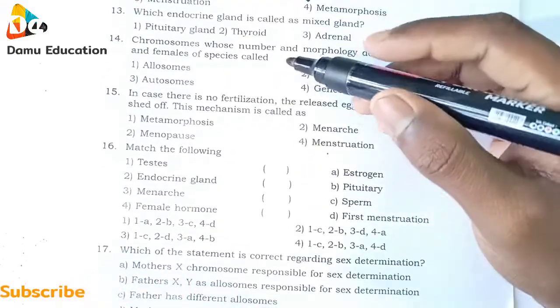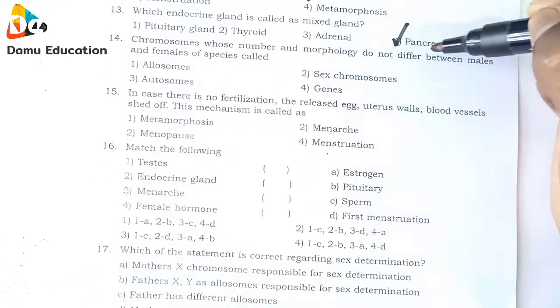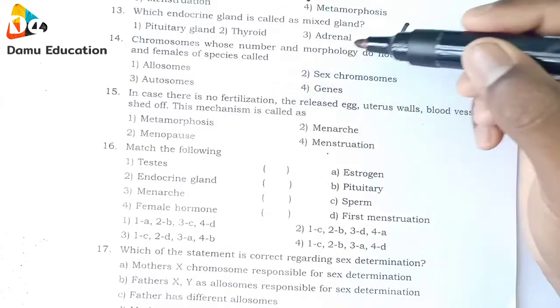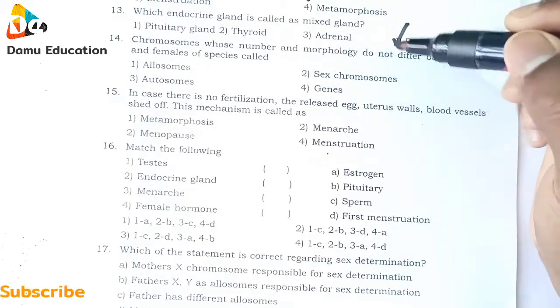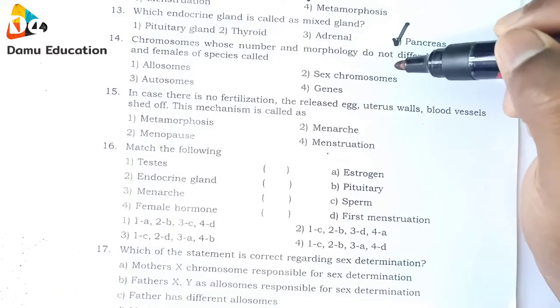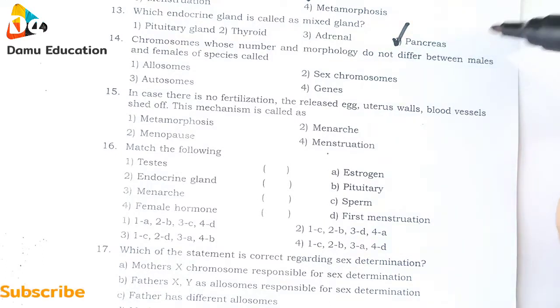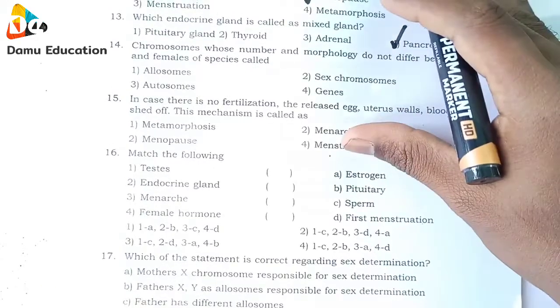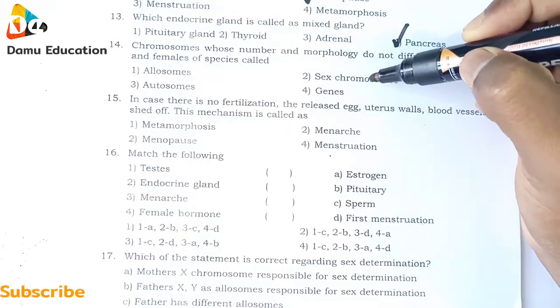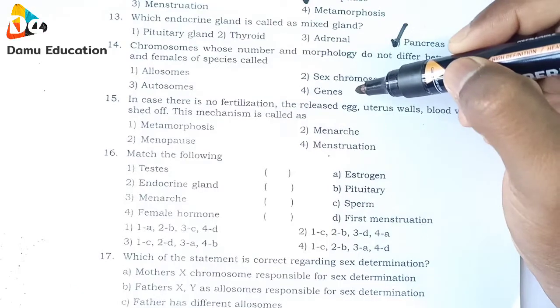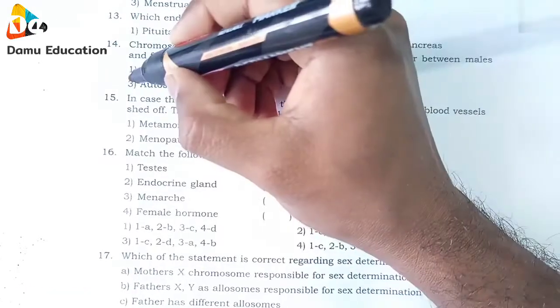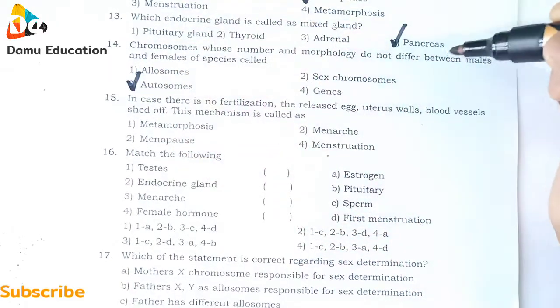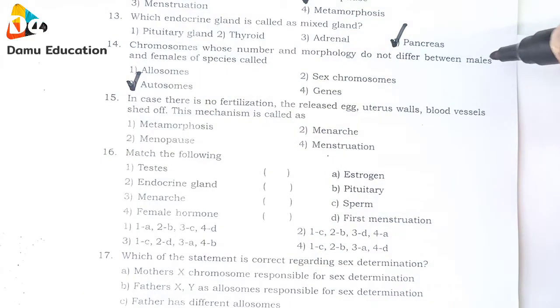Next, chromosomes whose number and morphology do not differ between males and females of a species are called: allosomes, sex chromosomes, autosomes, and genes. So the 14th one is autosomes, which do not differ.